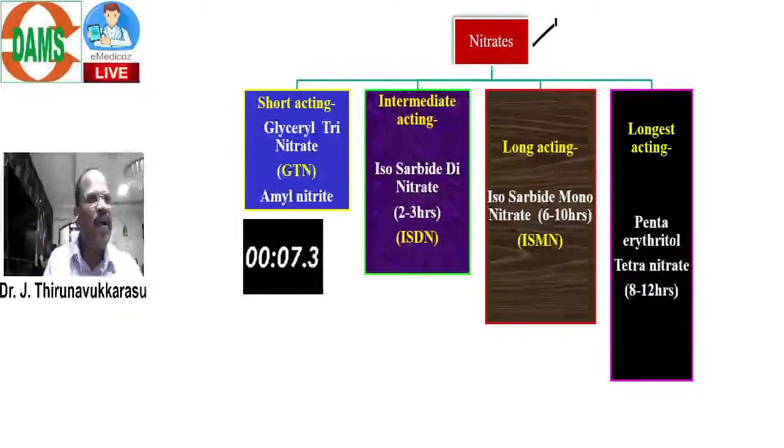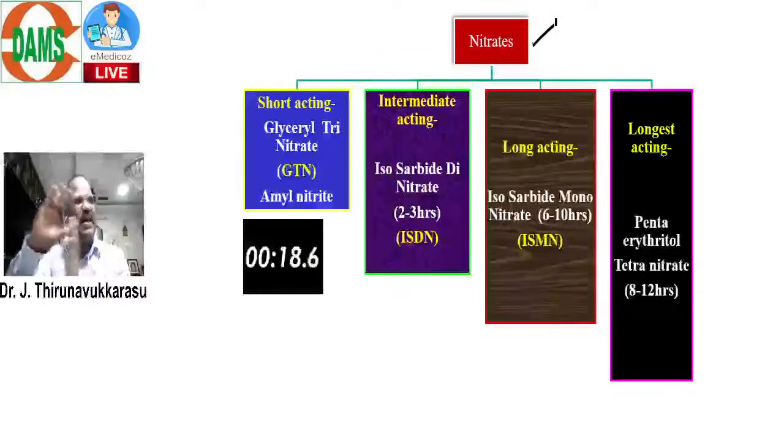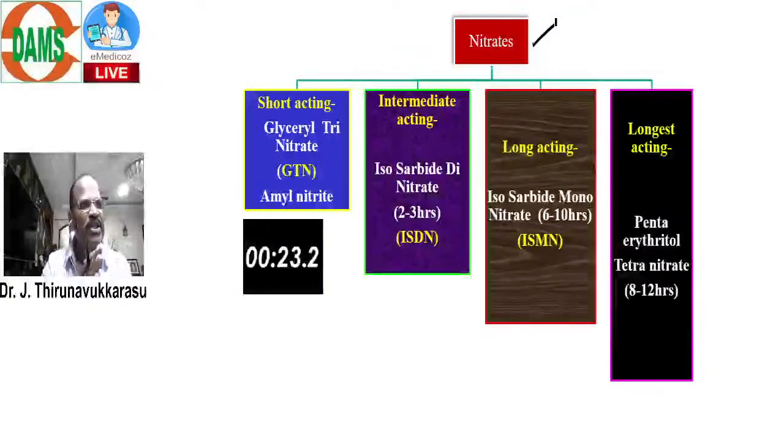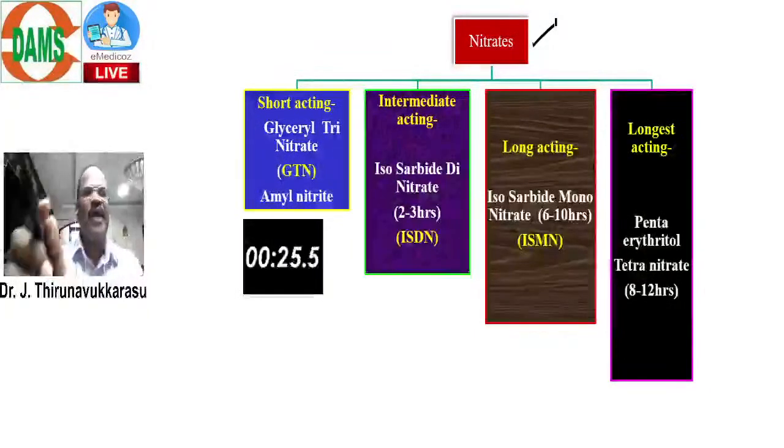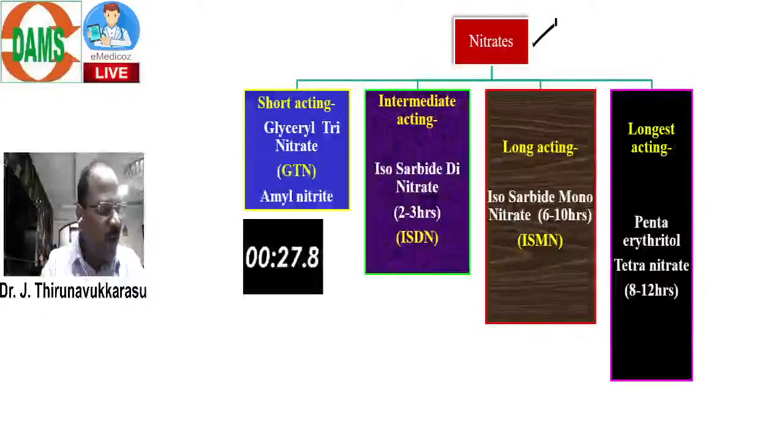Now, whenever in my class, I go from basic to high level. Basic means what are all the drugs available, what is the physiology, what is the mechanism, like that, and then clinical aspect, then integrated clinical points. So, go from basic to high level. So, look here first, nitrate. What are all the available nitrates?